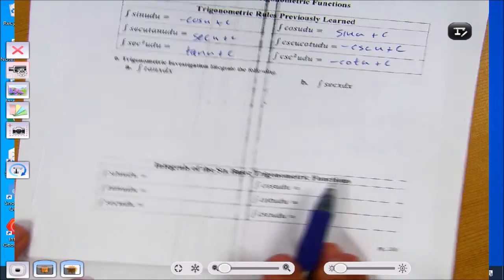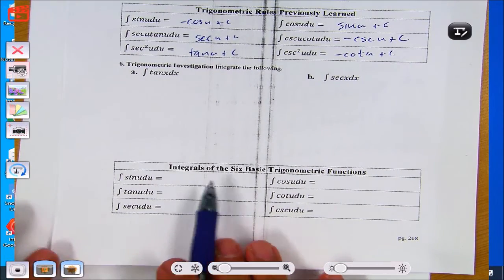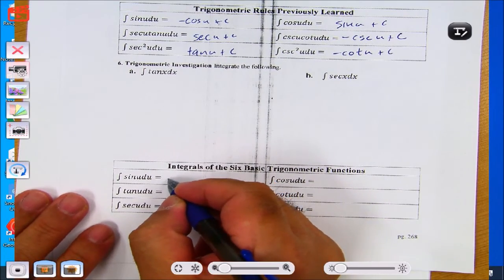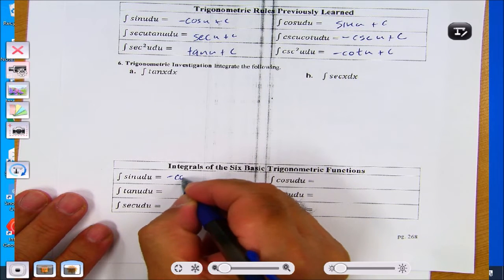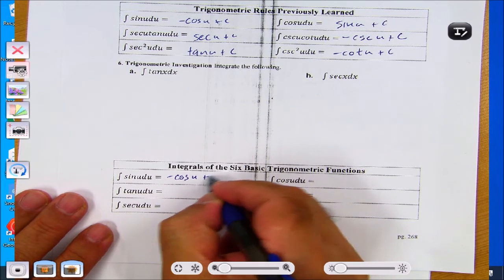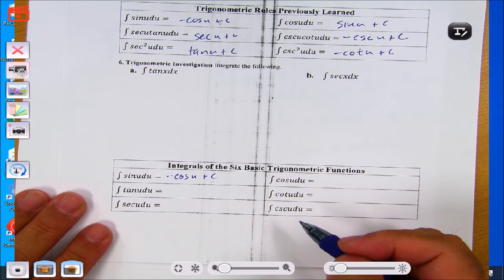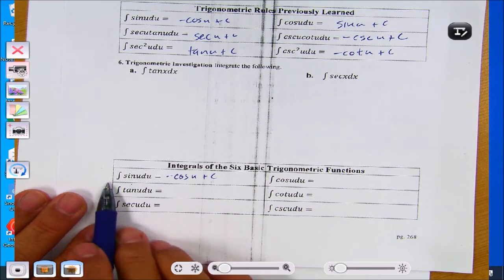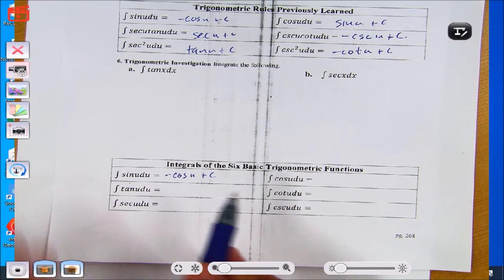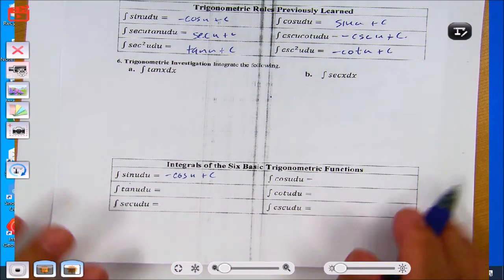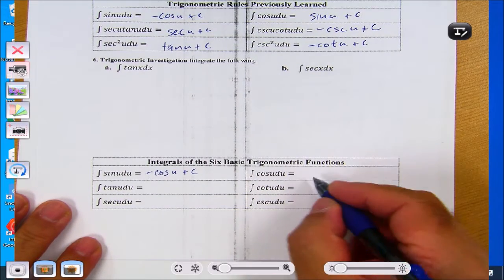So sine, you know the integral of sine. What's the integral of sine? Negative cosine, right? What's the derivative of cosine? Right, so you change the sign. Remember, you're doing it backwards. And then the integral of cosine is positive sine.